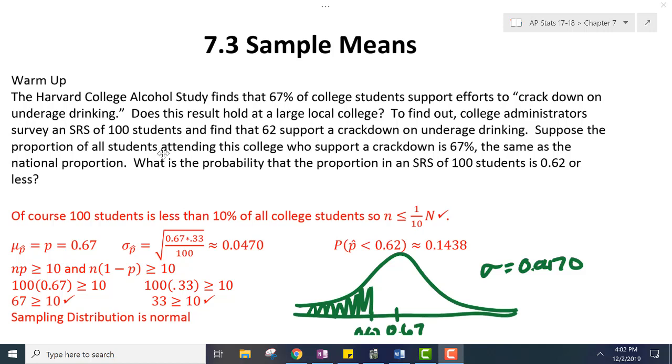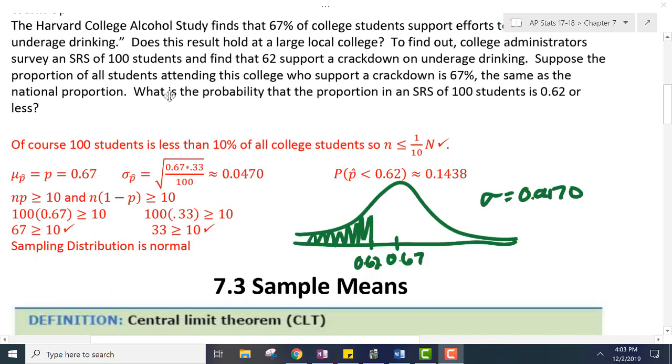drinking. Suppose the proportion of all students who attended this college who supported a crackdown is 67%, the same as the national proportion. What is the probability that the proportion in an SRS of 100 students is 0.62 or less?